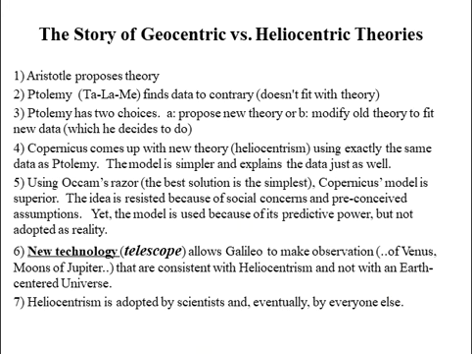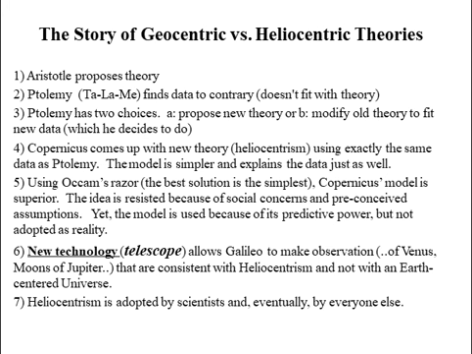The story of the geocentric versus the heliocentric theories. Aristotle, long time ago, proposes a theory. Ptolemy finds data to the contrary, data that doesn't fit with the theory. Ptolemy has two choices: A, propose a new theory, or B, modify the old theory to fit the new data, which he decides to do.